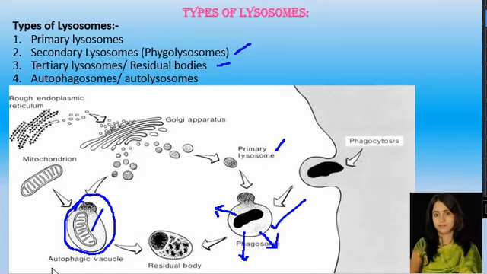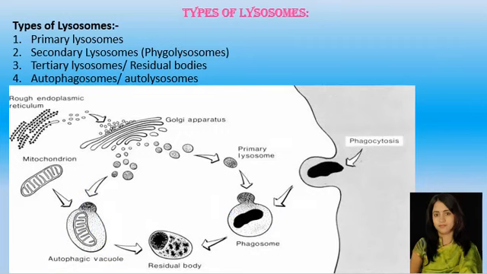See, this vacuole is known as autophagic vacuole. This vacuole is known as what? Autophagic vacuole or autophagosomes, or it is also known as autolysosome. Okay, so these are the different types of lysosomes.